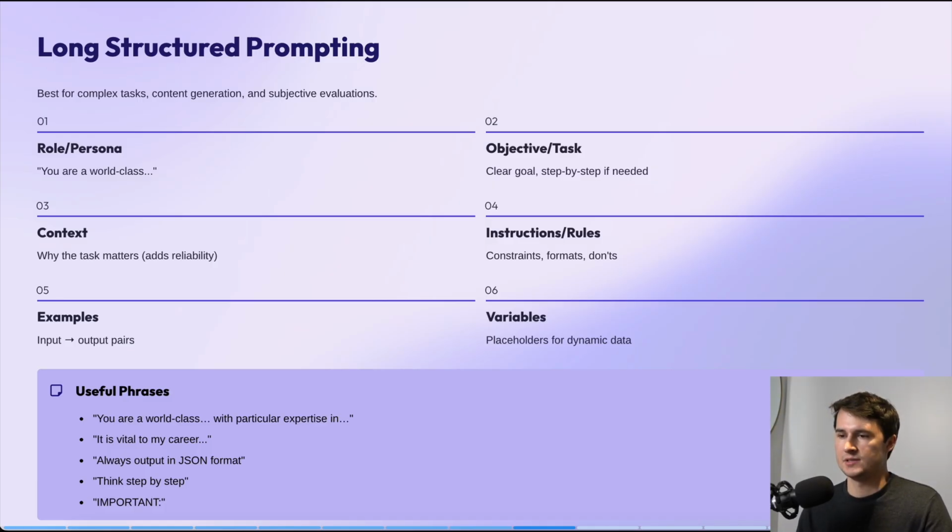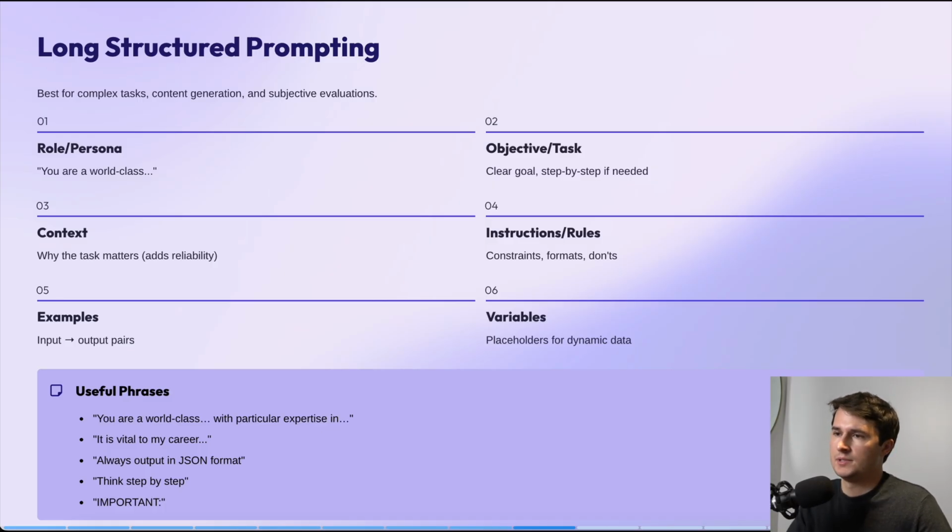Some other useful phrases include always output in JSON format, think step by step. This ensures that the AI agent thinks about what it's supposed to do and executes the task a bit more carefully and thoughtfully. And lastly, important if you want to highlight anything in particular to the AI agent.